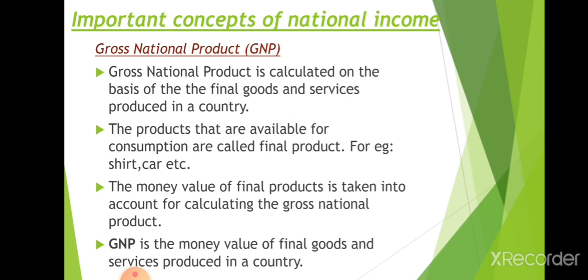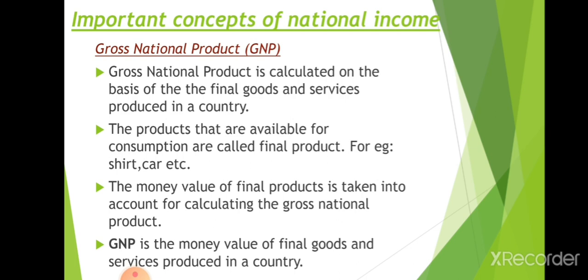So what is a final product? The product that is available for final consumption is known as the final product. In GNP, we calculate the money value of the final product, which is taken into account for calculating the gross national product. So what is GNP? GNP is the money value of final goods and services produced in the country.